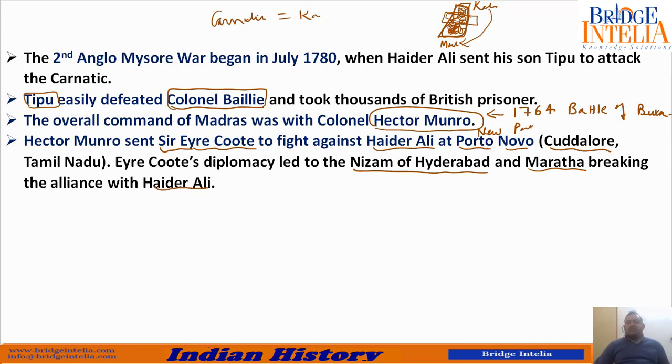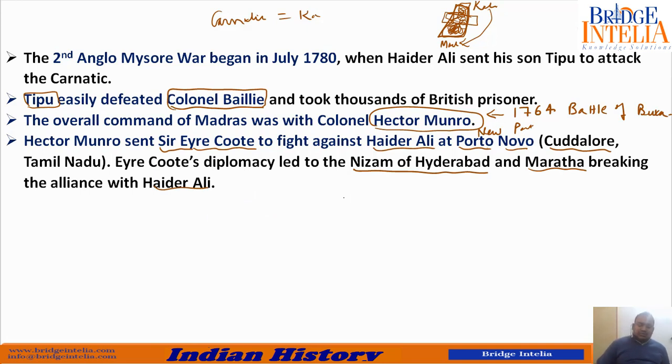They were not friends of Hyder Ali. So they said, why should we come to his rescue? Because if we go to help Hyder Ali, the British will come against us as well. So this time Eyre Coote isolated Hyder Ali. So now Nizam will not help him, Maratha will not help him.